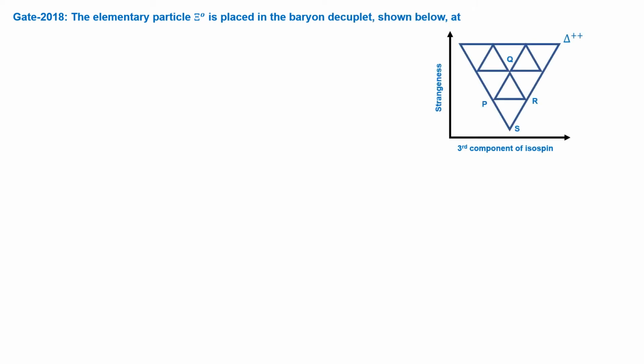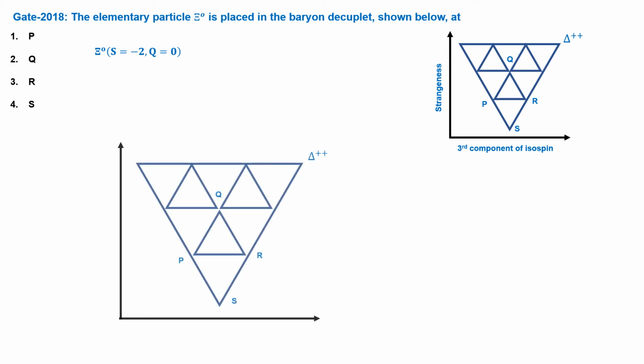A question was asked in GATE 2018. The elementary particle neutral cascade is placed in the baryon decouplet shown below at. We want to identify the location of the neutral cascade. A delta particle is given for the reference. As we know, the neutral cascade has strangeness -2 and charge 0, and the delta particle given in the reference has the strangeness of 0.